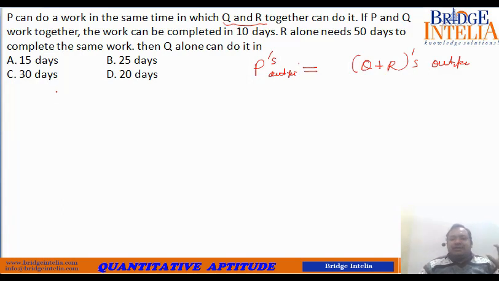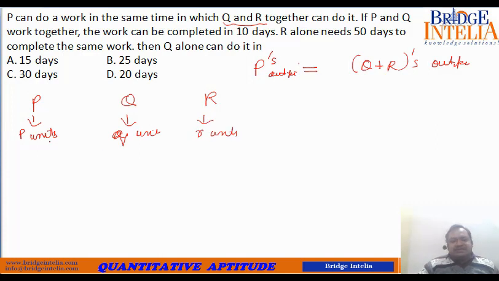So let's give mathematical values to work and to their individual outputs. Three people are named here, P, Q and R. We assume that their per day output is small p units, small q units, and small r units.